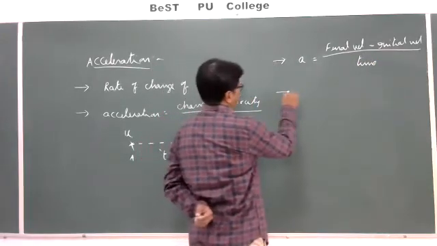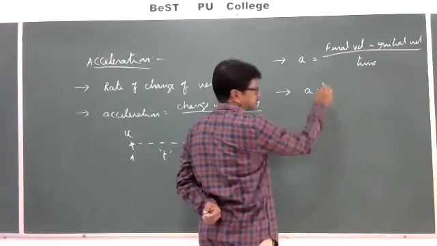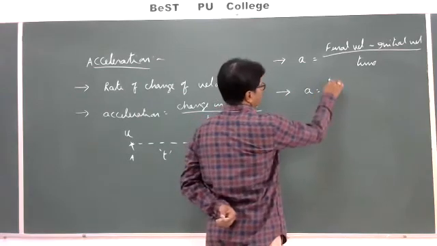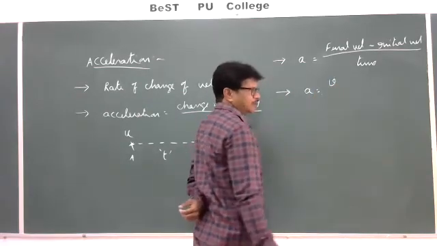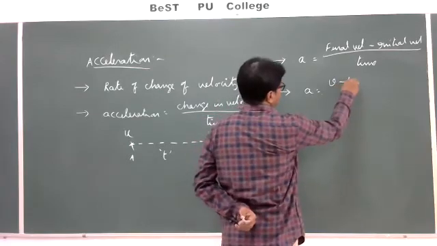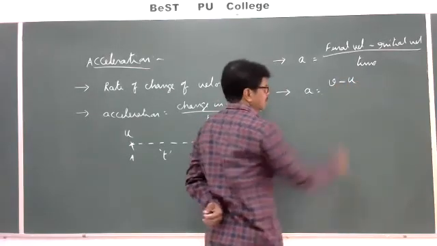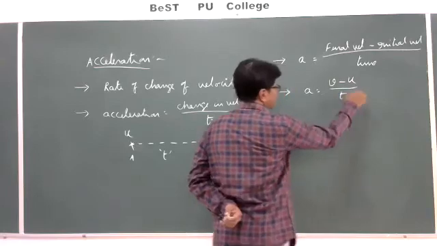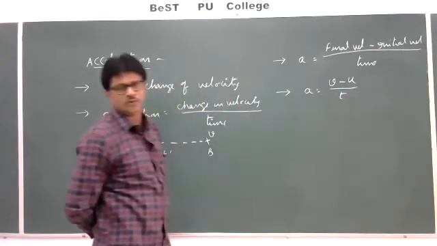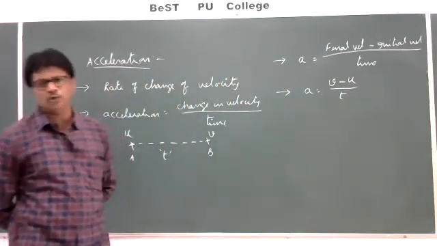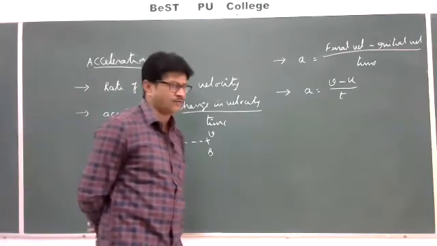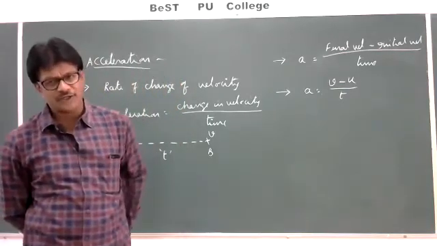With your permission, a is equal to v minus u by t, where final velocity is represented with v, initial velocity with u, and time with t. This is the formula to find the acceleration.